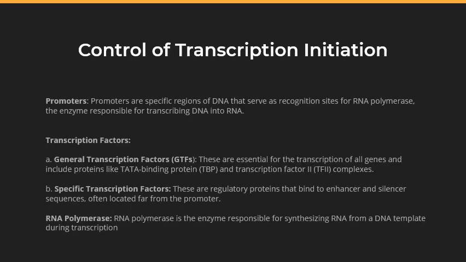So on this slide, we'll talk about the different controls of transcription initiation. Transcription initiation is a crucial step in gene expression where the information stored in DNA is transcribed into RNA. This process is tightly regulated and involves several control mechanisms to ensure that the correct genes are transcribed at the right time and in the right quantities. The primary controls of transcription initiation are achieved through the following elements and processes.